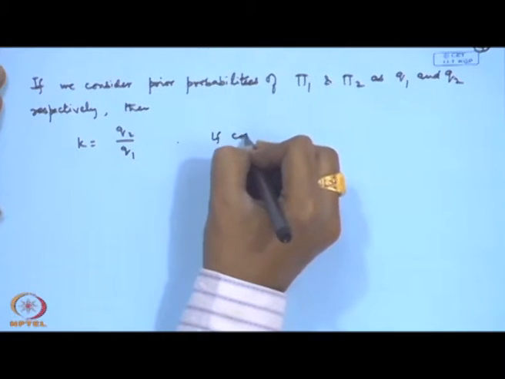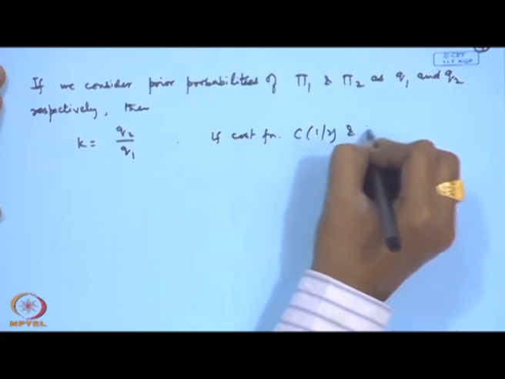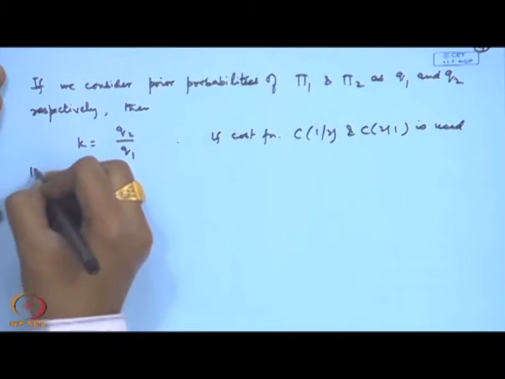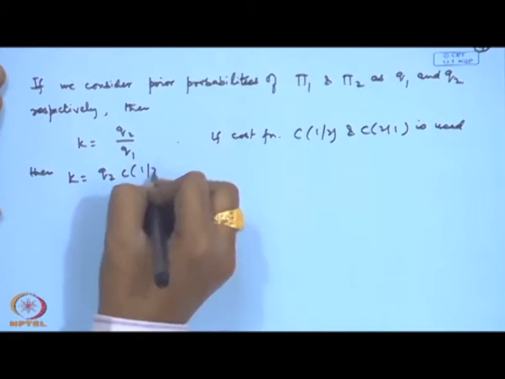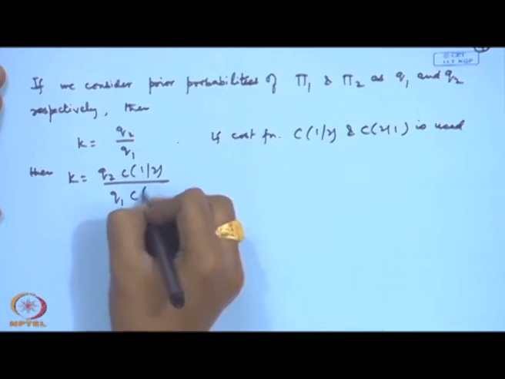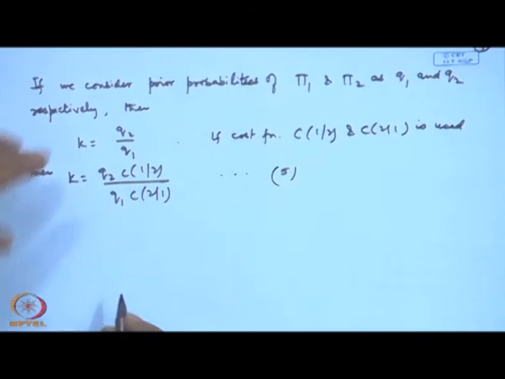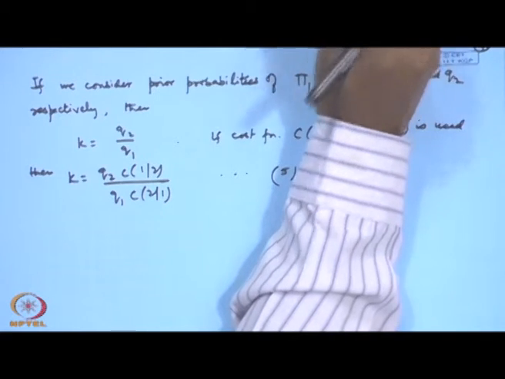If cost functions C(1|2) and C(2|1) are used, then k is equal to q2 C(1|2) by q1 C(2|1). So, this can be chosen. In general, k can be anything, but all of the choices will give you a rule in the minimal complete class. That means, it is an admissible rule and it is a Bayes rule.